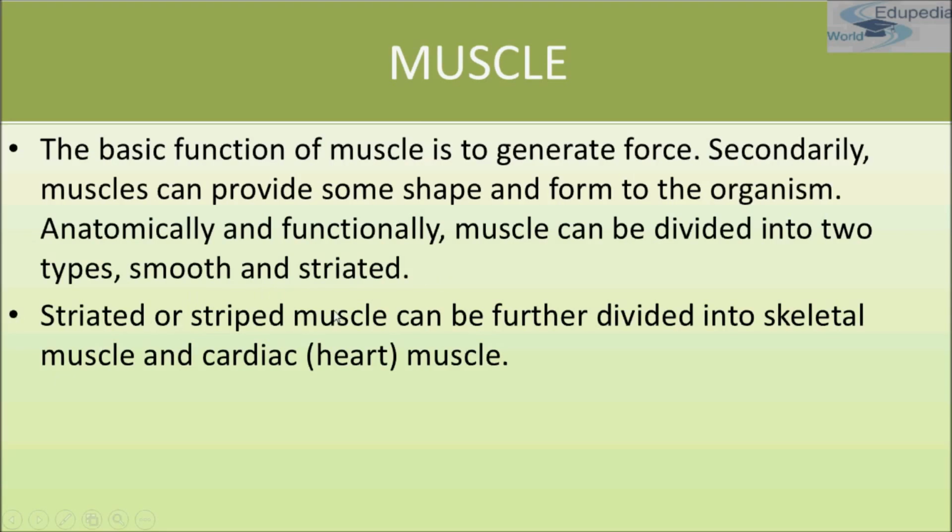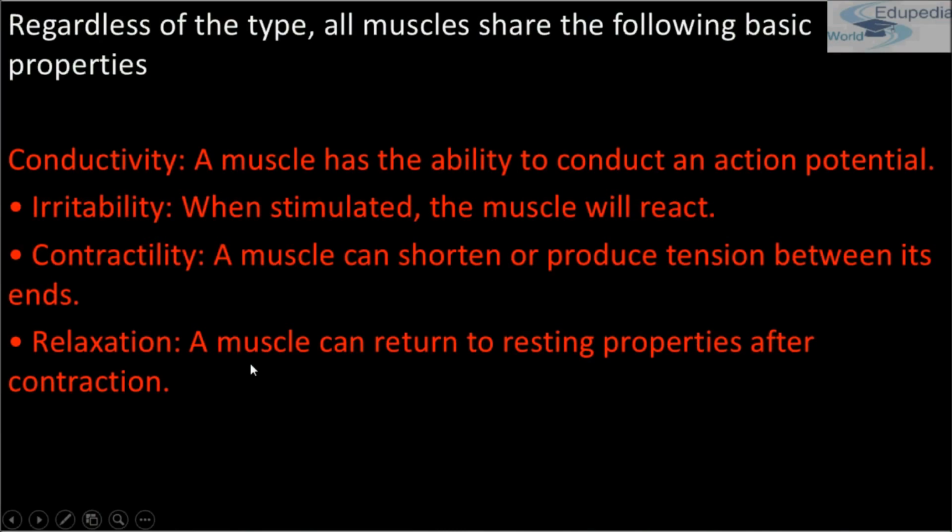Striated or striped muscle can be further divided into skeletal muscle and cardiac muscle, but functionally they are of two types. First is smooth and second is striated. Now the striated is also known as striped muscle, and it is further divided into two: first is the skeletal muscle and second is cardiac muscle. We'll be studying muscles in detail, but for the time being I'm just giving you the overview.